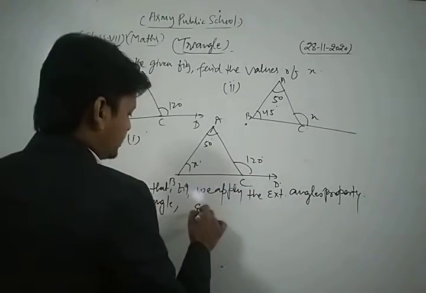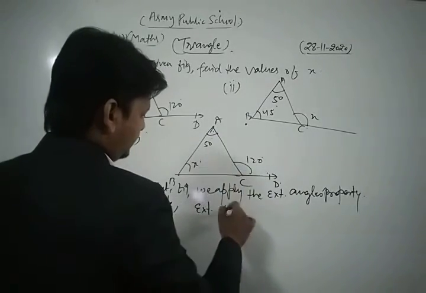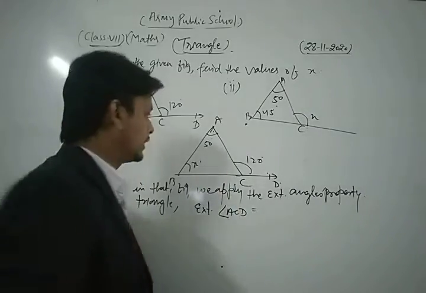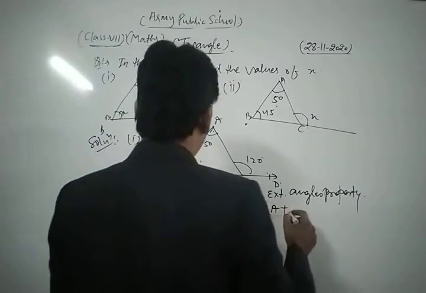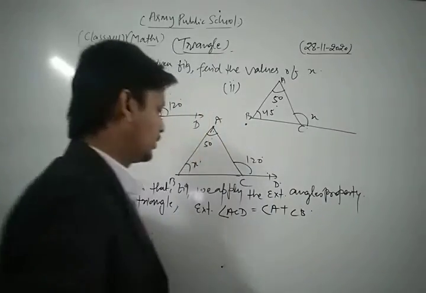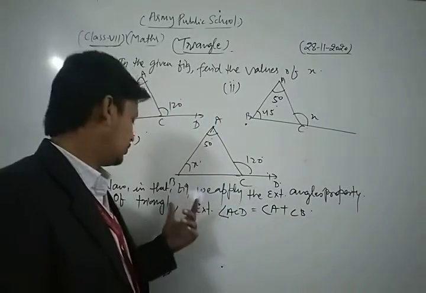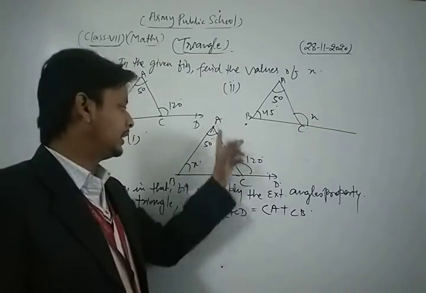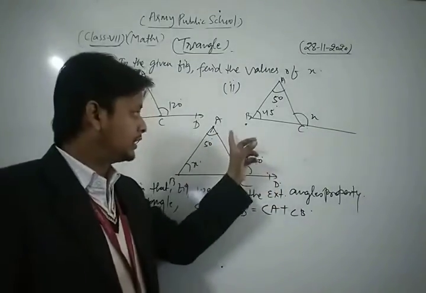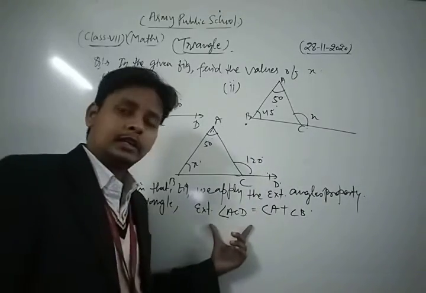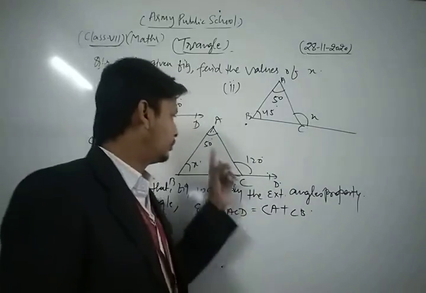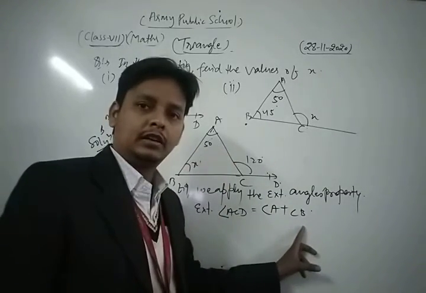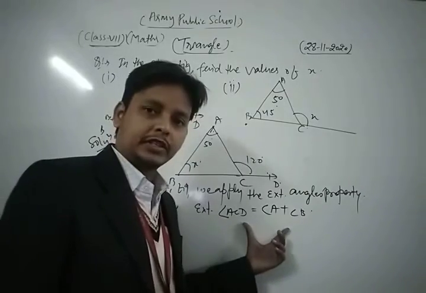Then exterior angle ACD is equal to the sum of its two opposite interior angles, angle A plus angle B. According to the exterior angle property, exterior angle ACD is the same as the sum of its two opposite interior angles, angle A plus angle B. So this is the concept of the exterior angle property.